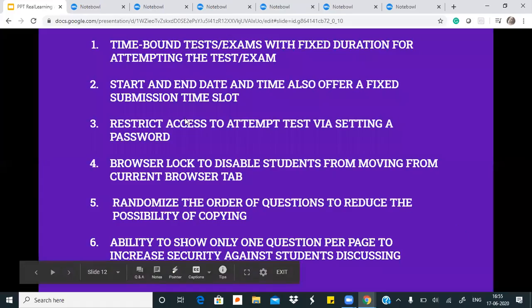I'll come to revise these points. There are time bound tests, there are due dates that teachers can put, there is an access code, there is the browser lock to make sure that a student doesn't move on anywhere online. There is the randomization of question order, as well as the ability to only see one question at a time.